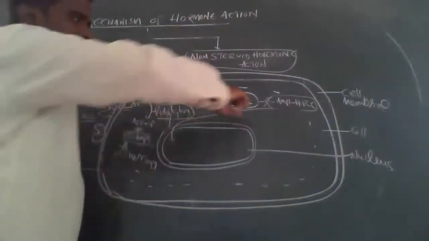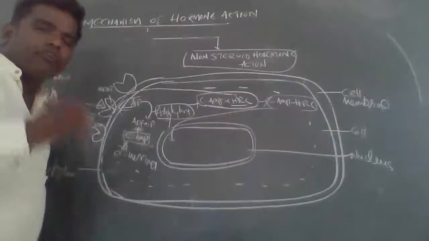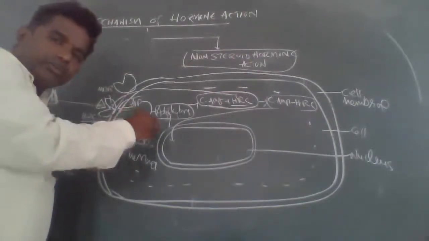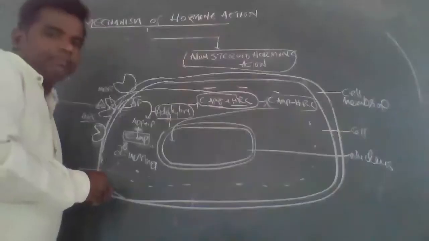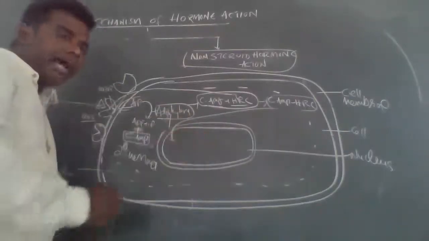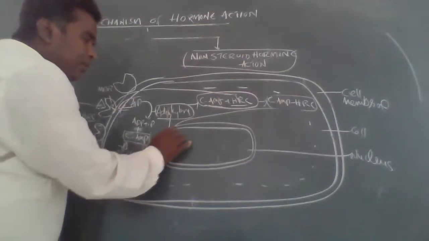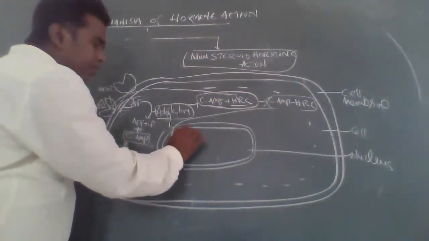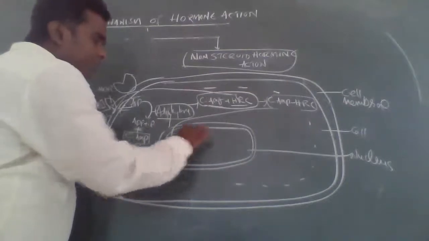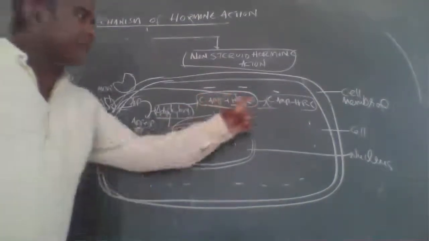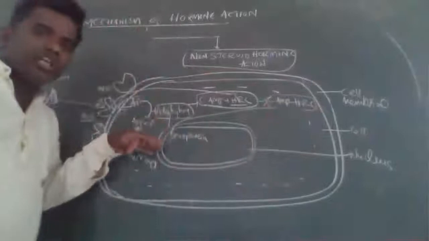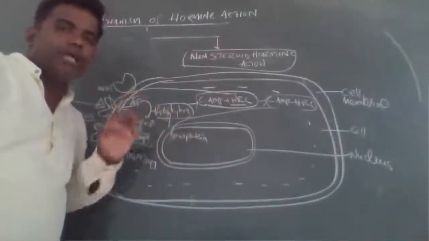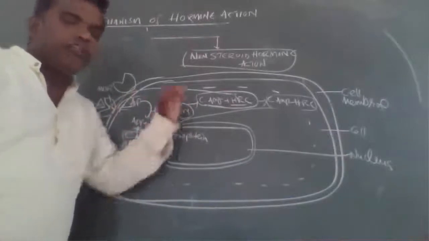In that condition, cyclic AMP binds with the hormone receptor complex. The cyclic AMP hormone receptor complex is formed. This complex easily diffuses into the nucleus.